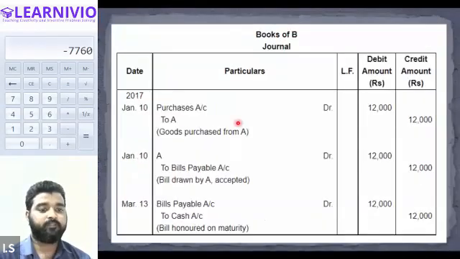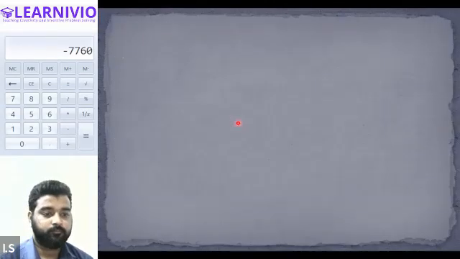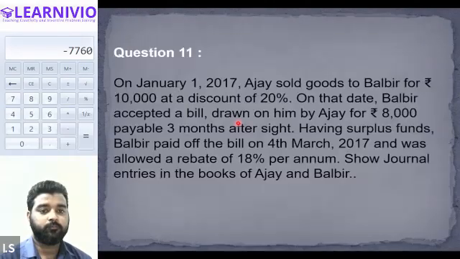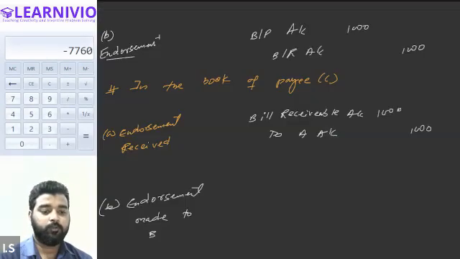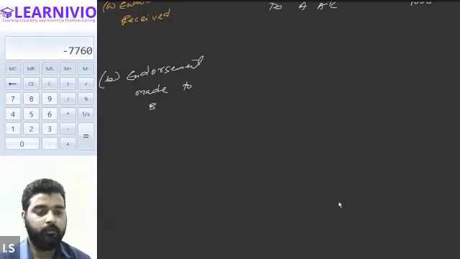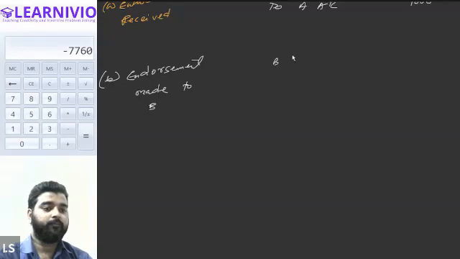So the same entry will be done in the book of C. We will be writing it as B account debit to bills receivable account.